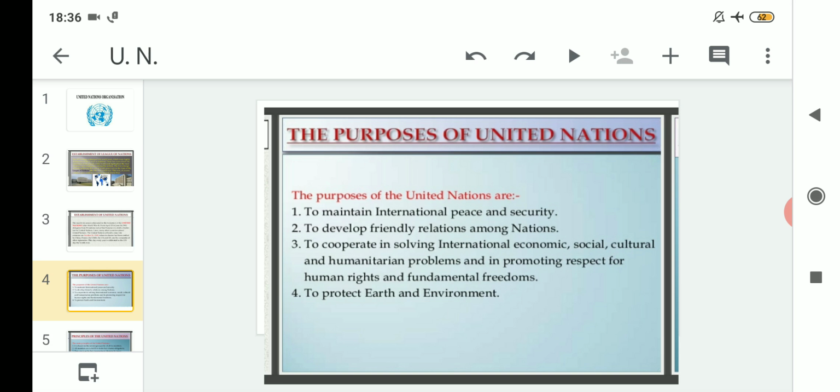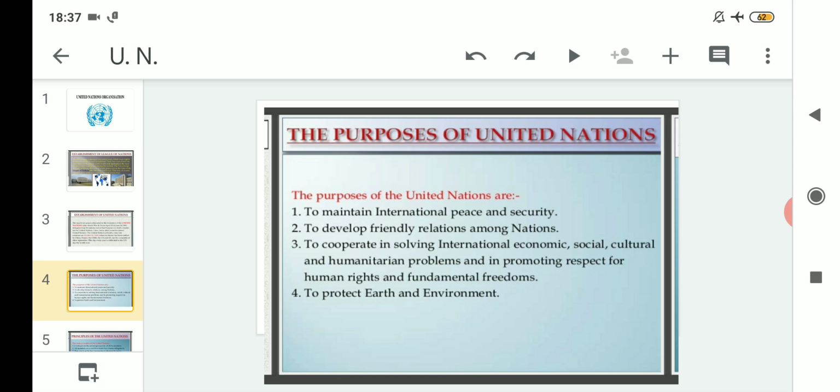way. Number two, to develop friendly relations among nations. So after maintaining international peace and security, their second purpose was to develop friendly relations among nations. That means each country should have friendly relations with the other countries. Clear? Suppose there are approximately 193 countries in the world. The UN is trying to ensure that every country can have friendly relations with the other countries present